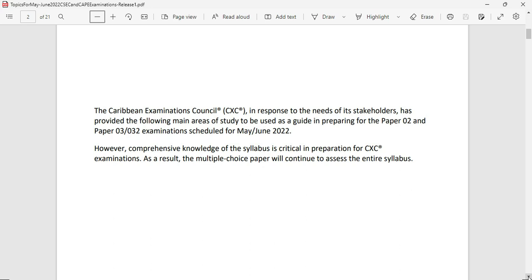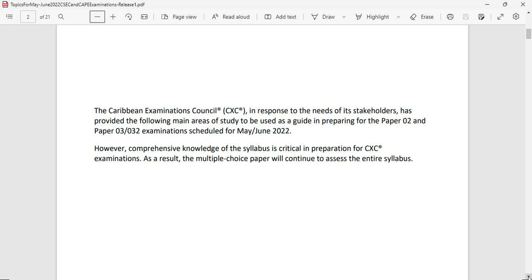The Caribbean Examination Council, in response to the need of its stakeholders, has provided the following main areas of study to be used as a guide in preparing for the paper 2 and paper 3, which is also called paper 032, or the alternative to practical examination, which is scheduled for May-June 2022.